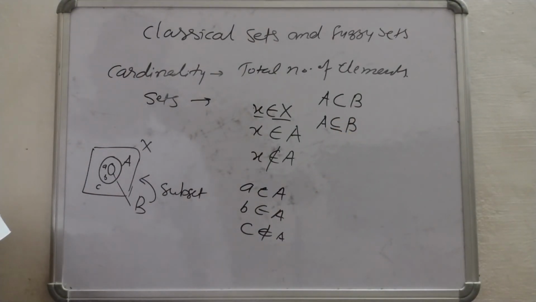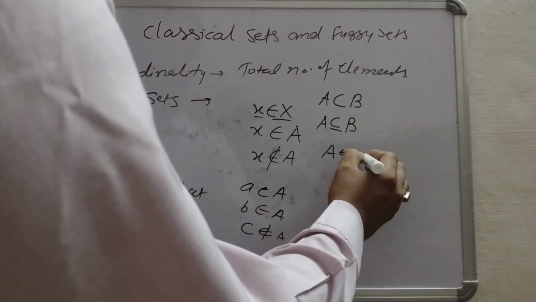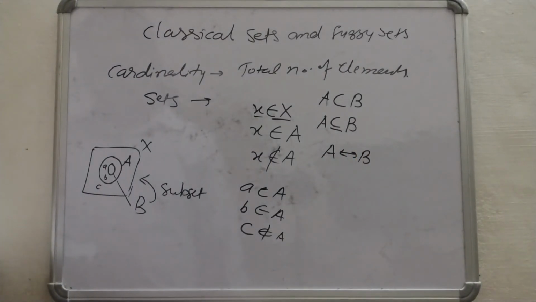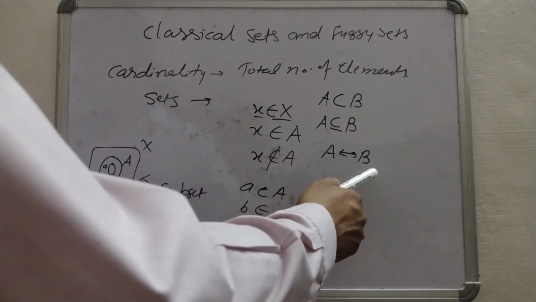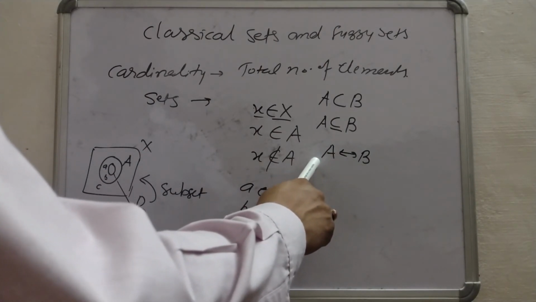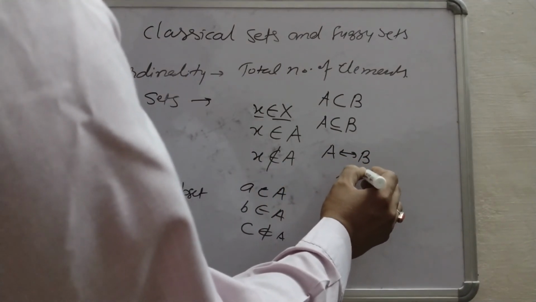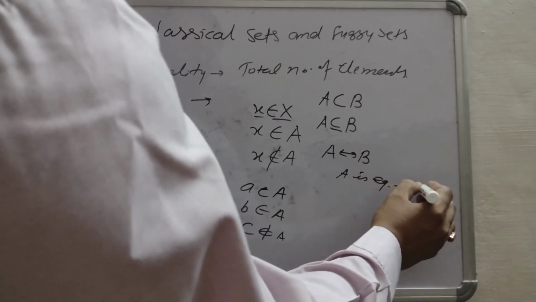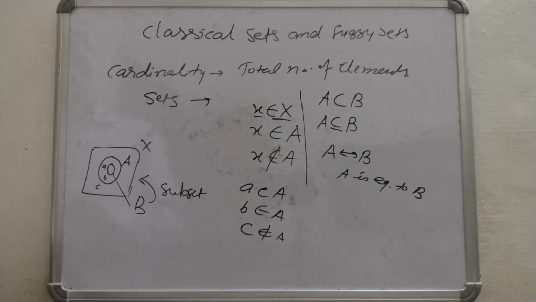A is contained in or equivalent to B. And if I write this, it means A is contained in B and B is contained in A. It means A is equivalent to B. So these notations we will use while studying classical sets and fuzzy sets.